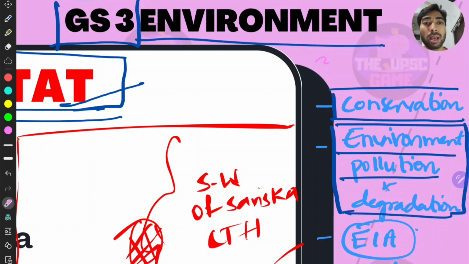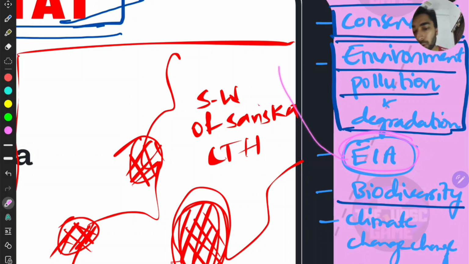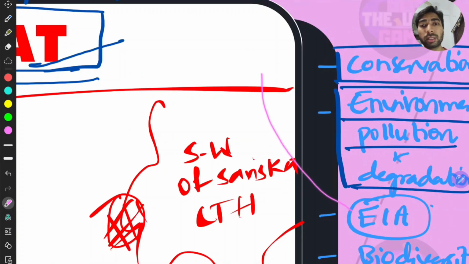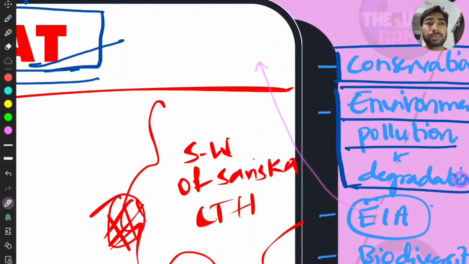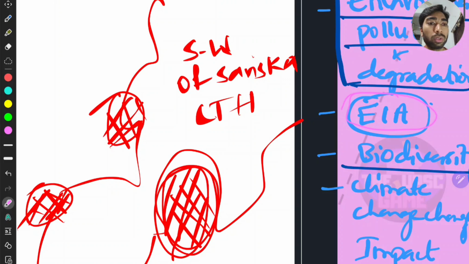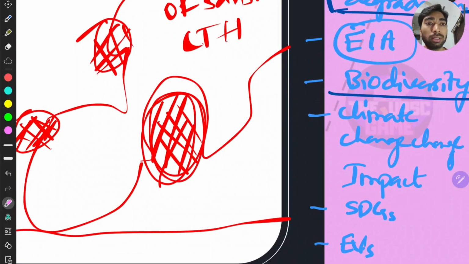right? And waste rules, that is e-waste rules or bio-waste rules, right? Everything related to this, right? And then there comes the EIA. It is very important, the environment impact assessment. This is the wall between the both, right? We have to maintain the balance of development and ecology, right? So this gives the data for that, or the authenticity for that. There are multiple PYQs in UPSC regarding EIA, so better give more importance to this, right?